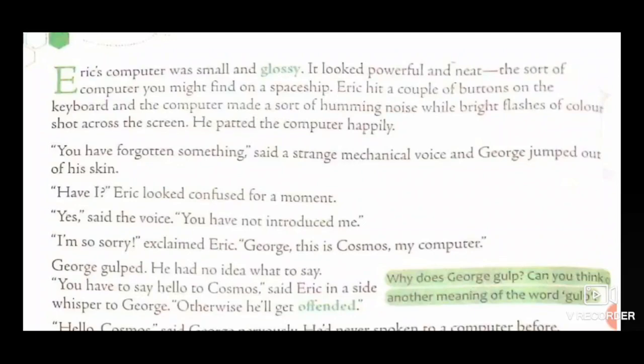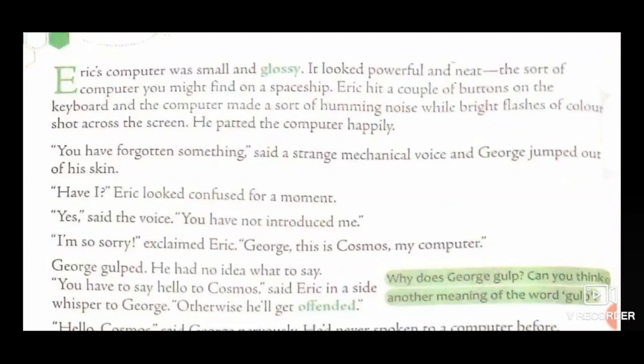Eric hit a couple of buttons on the keyboard and the computer made a sort of humming noise while bright flashes of color shot across the screen. He patted the computer happily. Eric pressed some keys on the keyboard and consequently there is a sort of humming noise.